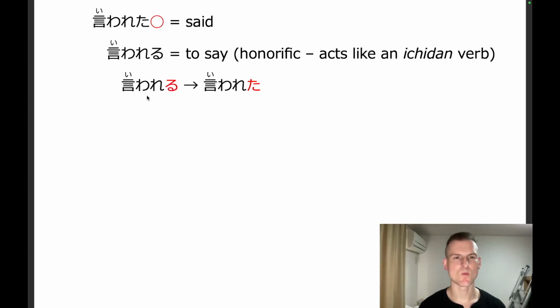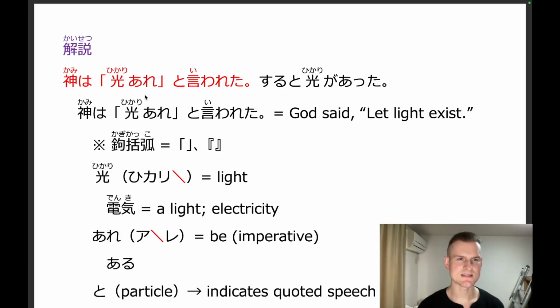And remember, once you form an honorific form of a verb, it becomes like an ichidan verb. So any conjugation you do from the honorific form is going to be according to the rules that govern the conjugations of ichidan verbs. So we go from iwareru to iwareta. Remember, we're just changing the ru to a ta for ichidan verbs to put them in the past tense short form. All right, so that's how we get kami wa hikari are to iwareta, meaning God said, let light exist.